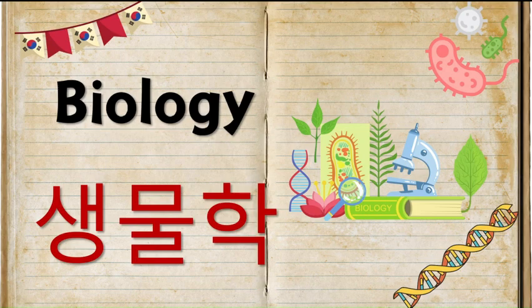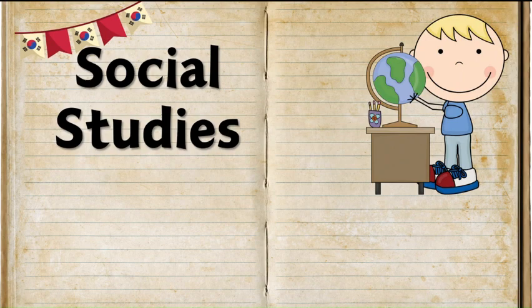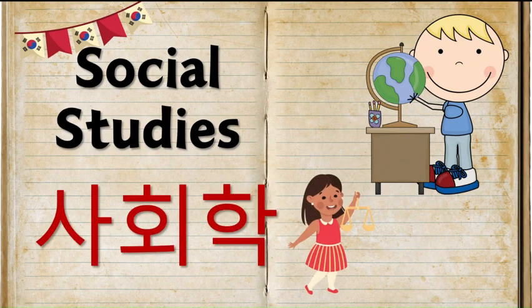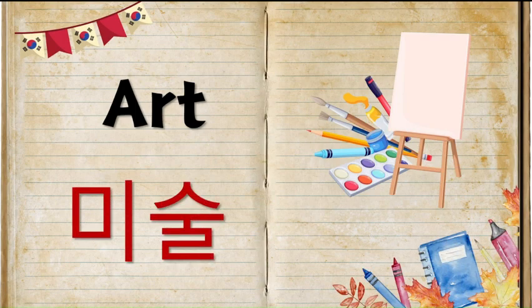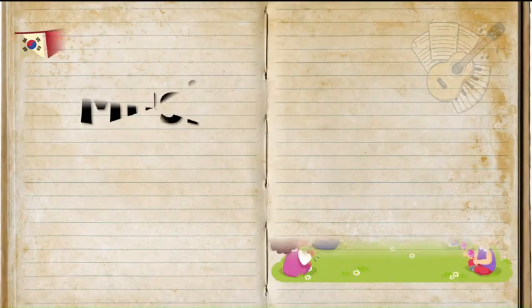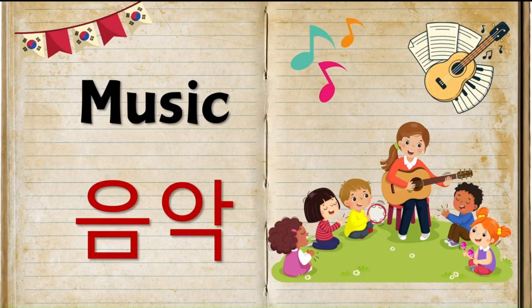Next comes the Korean word for the subject of social studies, and that is 사회학. Okay, now let's see the next one, and that is the Korean word for art. It is 미술. Next comes the subject music, which is one of the favorite subjects of Korean people, and in Korean it is called 음악.